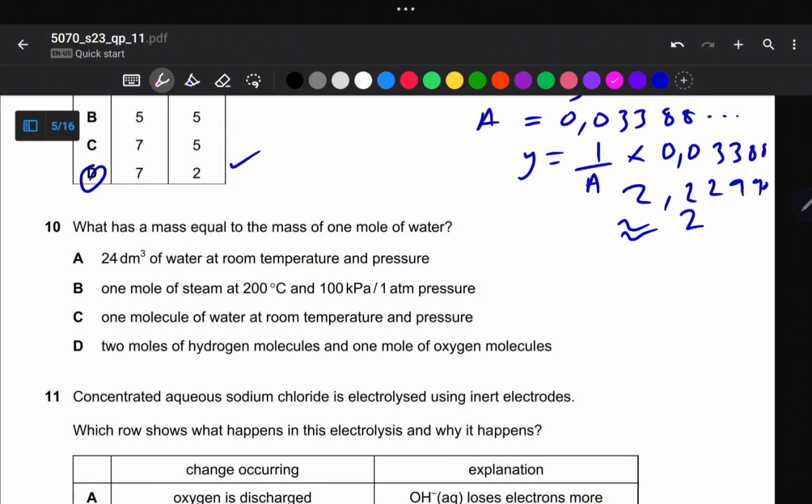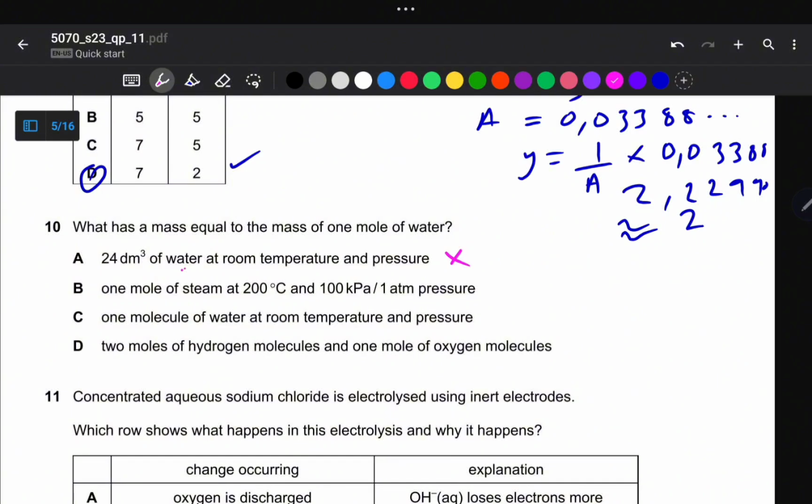So 1 mole of any substance, according to Avogadro's law, we need to understand Avogadro's law, right? So we've got option A, which says 24 cubic decimeters of water. So this is false. Why? Because the Avogadro constant applies only to gases under RTP, room temperature and pressure.